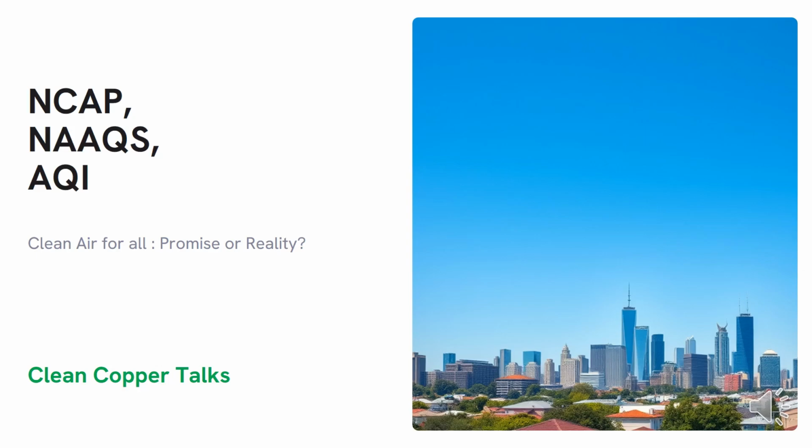This is part 2 of National Clean Air Program. In part 1 we have seen in detail about the National Clean Air Program, but there are certain things related to National Clean Air Program such as National Ambient Air Quality Standards and Air Quality Index, which I think are a must for people who are from an environmental background, who are from an air pollution background, who want to work on air pollution should know them. So this is a short video just sharing the technical details about such national ambient air quality standards. So please stay till the last so that you can know the detailed information about such air pollution standards.